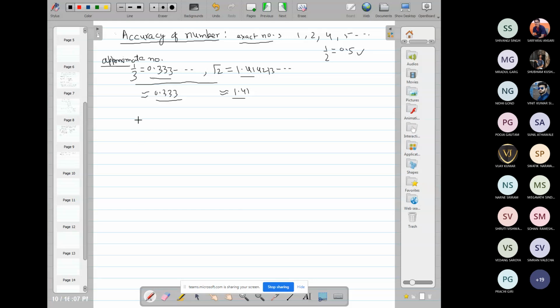Now significant digits in a number: the numbers 1, 2, 3, 4, 5, 6, 7, 8, 9, all are significant digits.